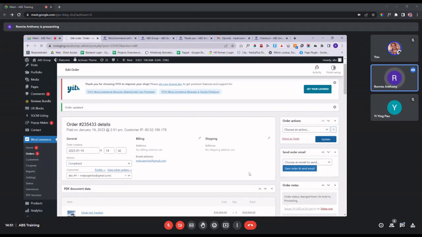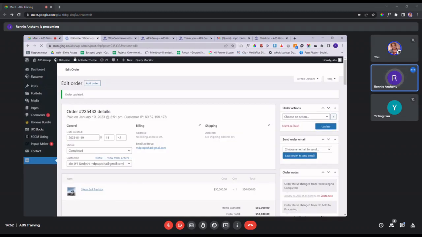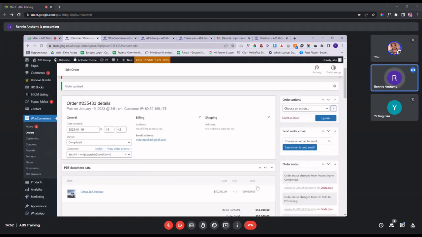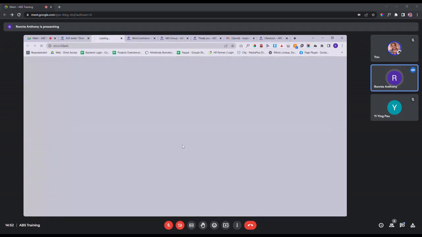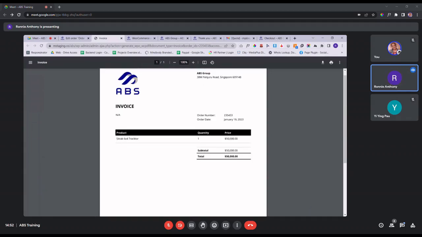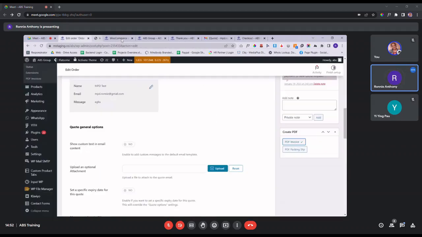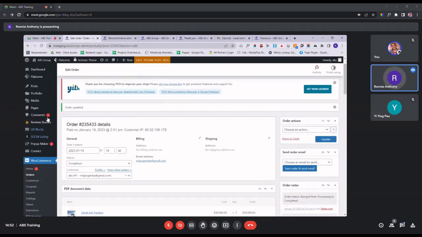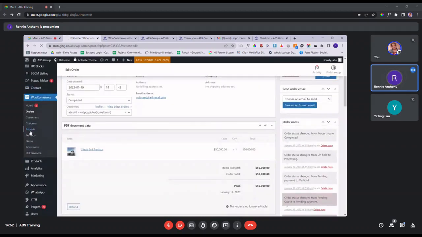Again, the reason why we need to change it to completed is so that the system will capture the data as sales completed data, and it will send out another email to your customer saying that the order is completed and attach this invoice with them, for their own reference to see what they already purchased from you. And then the sales data that has been captured by this action will be reflected under this report portion under WooCommerce.